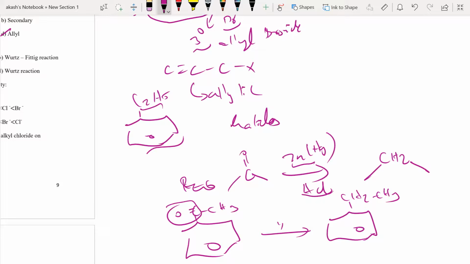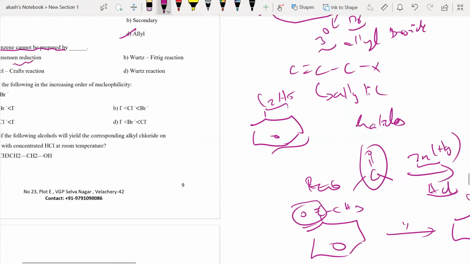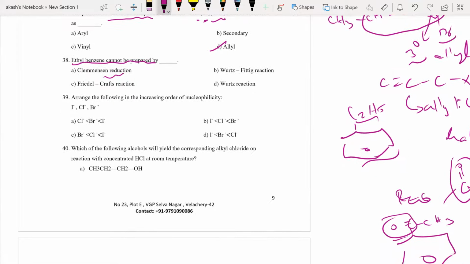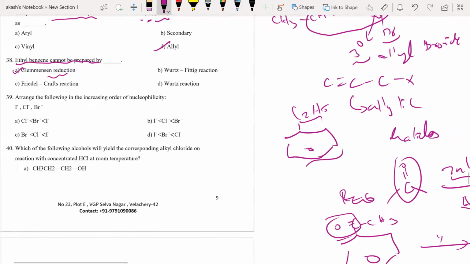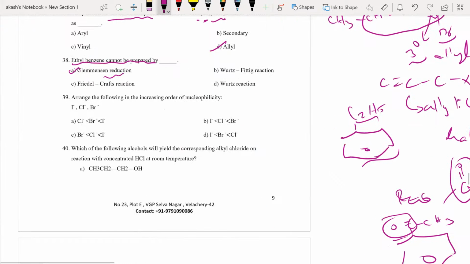That's exactly what I did here. C double bond O to CH2. This is a reduction, Clemmensen's reduction. So what you understand for now is that ethyl benzene can be prepared by Clemmensen's reduction.